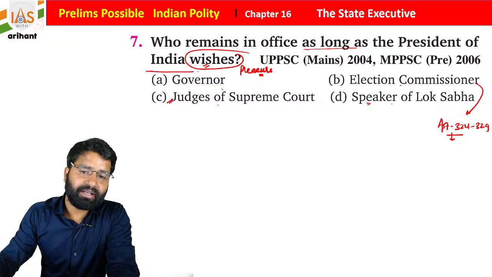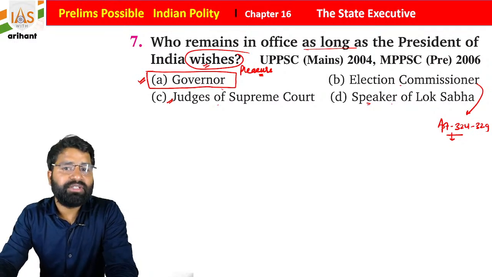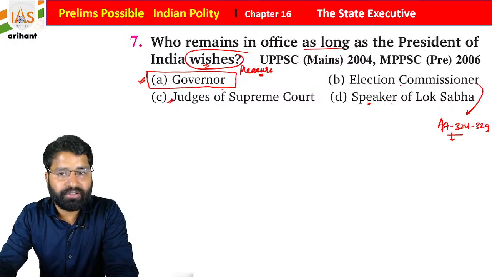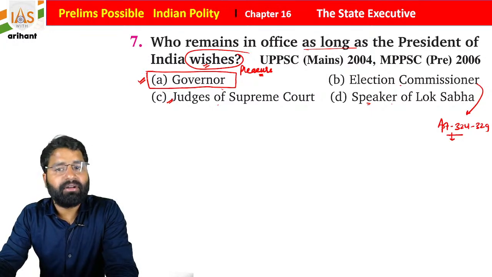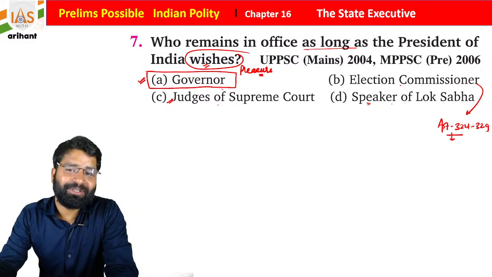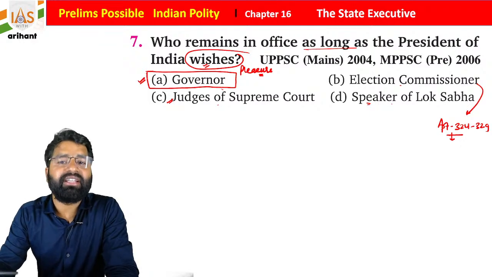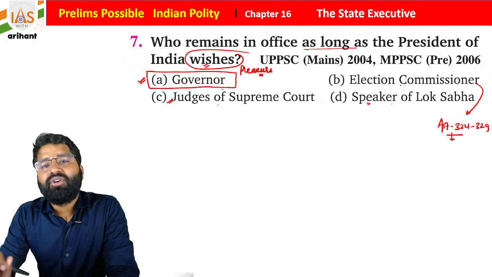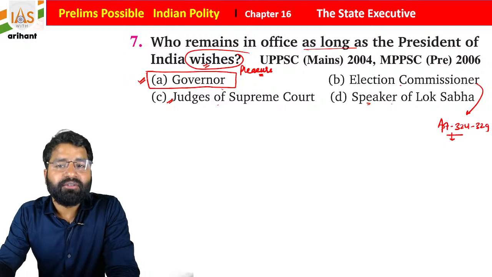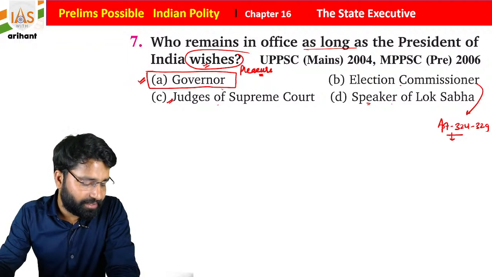Students, the governor has no such security. He needs to function up to the pleasure of the president. Whenever you observe, whenever the government changes at the center, the state governor is changed. Why? Because the president's wish is based on the Prime Minister and Council of Ministers. So as the governor post is just like a representative, a connecting link, the center wants, it is the choice of the center, which person is more loyal. That's why they are sending their loyal person to the state, students.